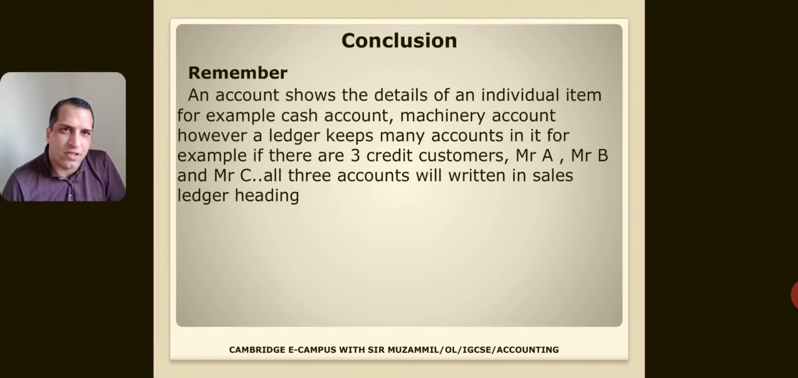So hopefully after this lesson, you are clear about the difference between an account and a ledger. An account is a single item where you record the single detail of one item, either asset or liability. But when we talk about a ledger, a ledger is a book where all accounts are kept.